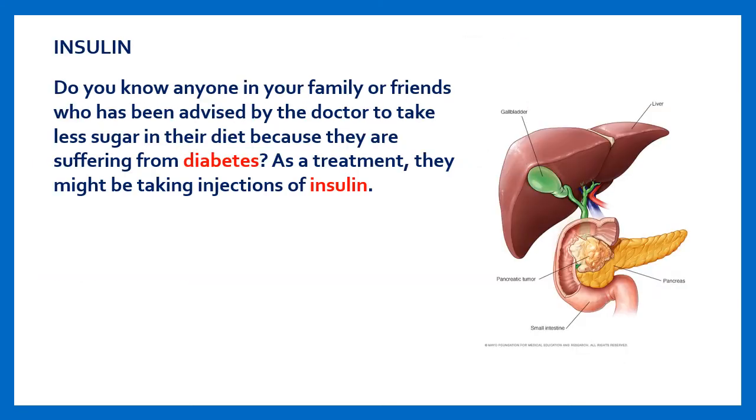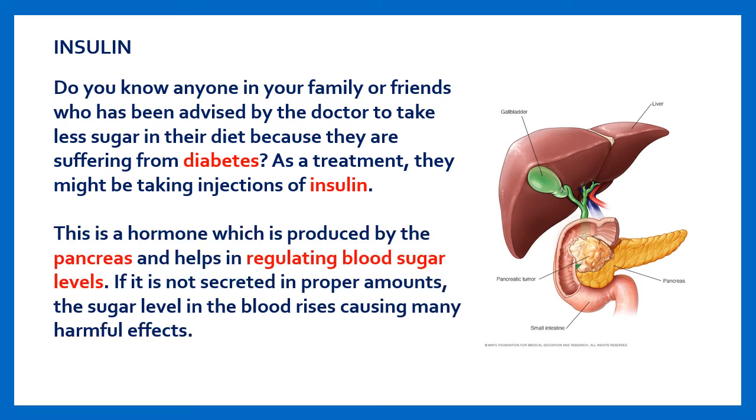Another important hormone is insulin. Insulin is secreted by the pancreas and it is the hormone that helps in regulating blood sugar levels. If it is not secreted in proper amounts in our body, the sugar level in the blood rises and that can cause many harmful effects.